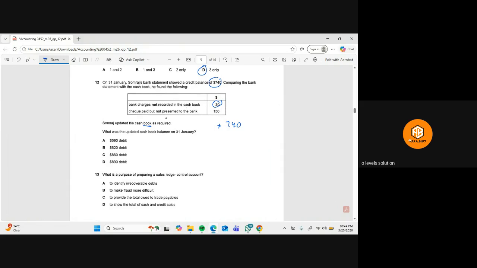Okay, cheque paid but not presented to the bank. This 150 is already deducted by the cash book but not by the bank. So this 740 is the balance coming from the bank statement, and 150 is not yet a part of it. So if we deduct this 150, we get the amount in the updated cash book. So you will minus this 150. So the answer is 590, and since this is a positive balance, this is 590 debit.